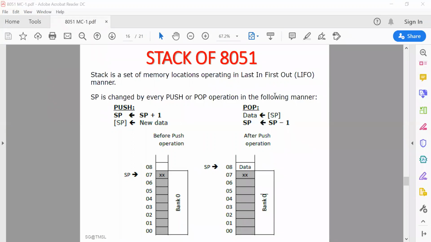In the 8051, the stack can only be present in the internal RAM. This is because the stack pointer, which is an 8-bit register, can only contain an 8-bit address, and external RAM has a 16-bit address.